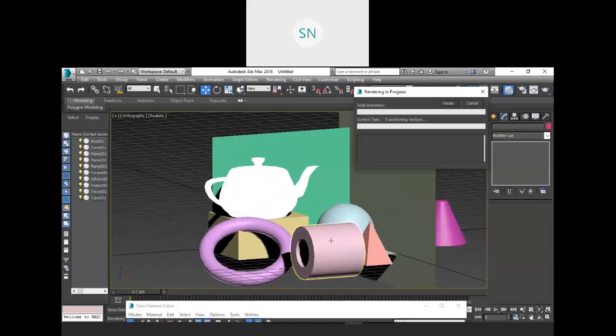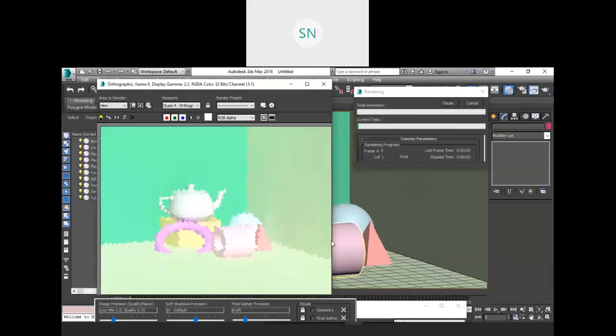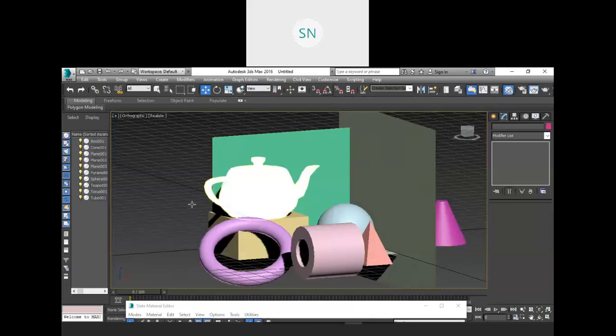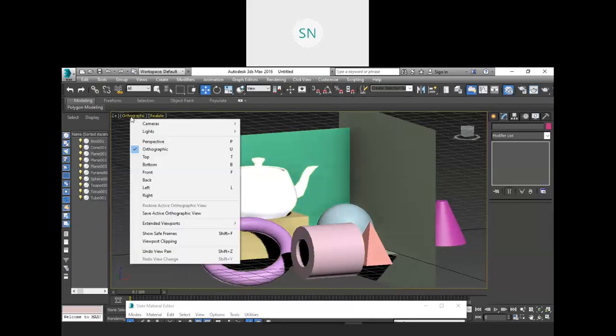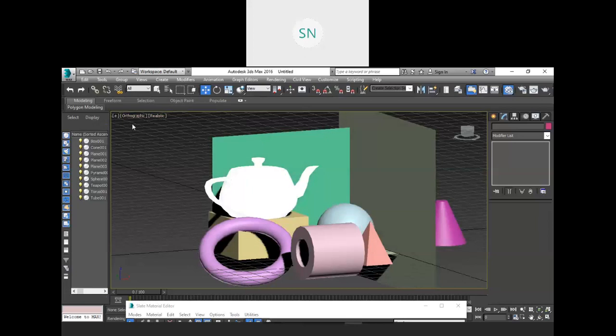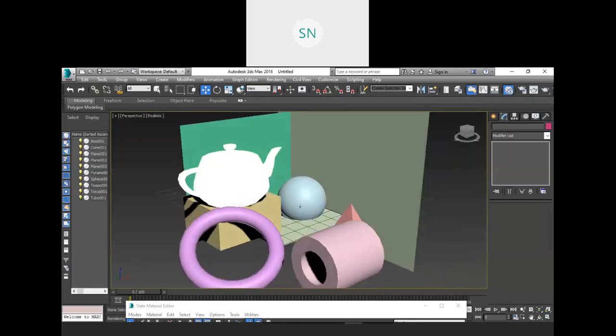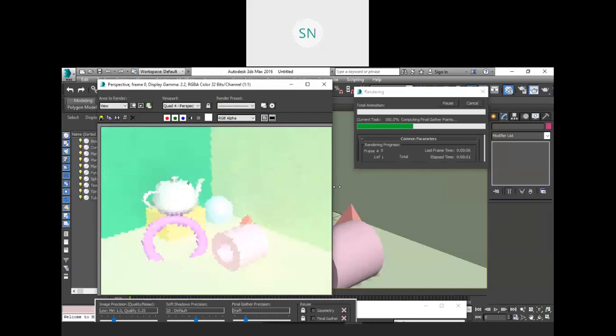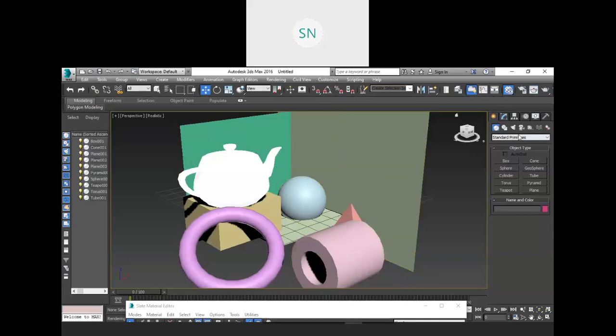So hit this Shift Q. Okay, so it is quite good right now. It is not that bright actually, and we are in orthographic mode. Let me switch back to the perspective. Now it is fine.